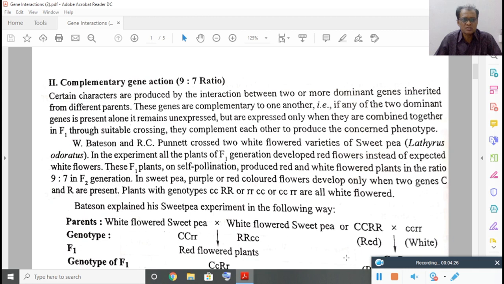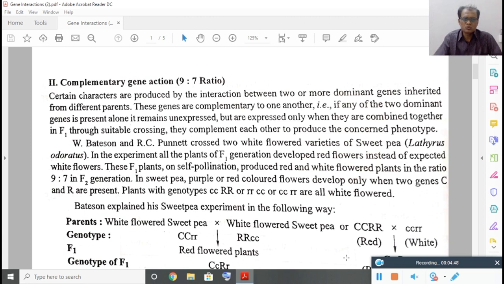In your syllabus, there are three such interactions of genes. One is epistasis, the second is complementary factors, and the third is supplementary factors. Okay, so let me tell you now the first one, that is complementary factors.